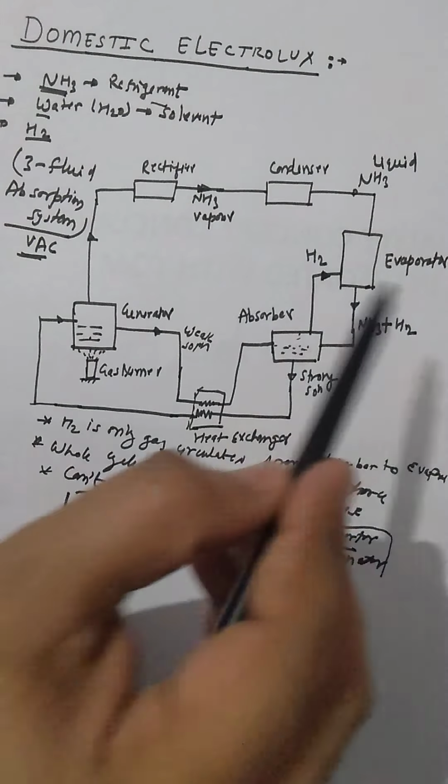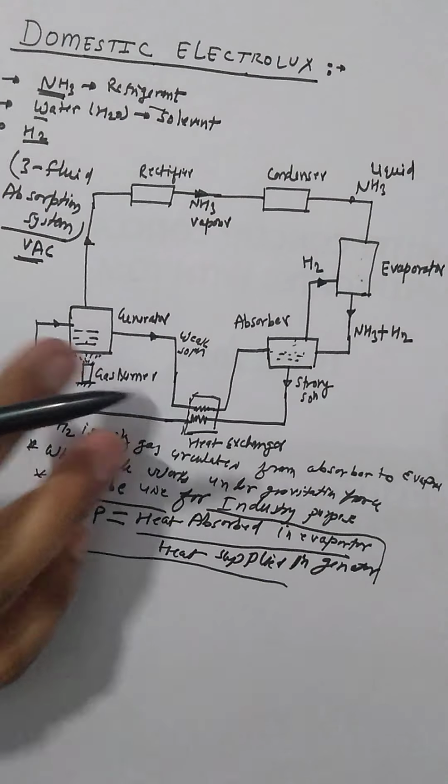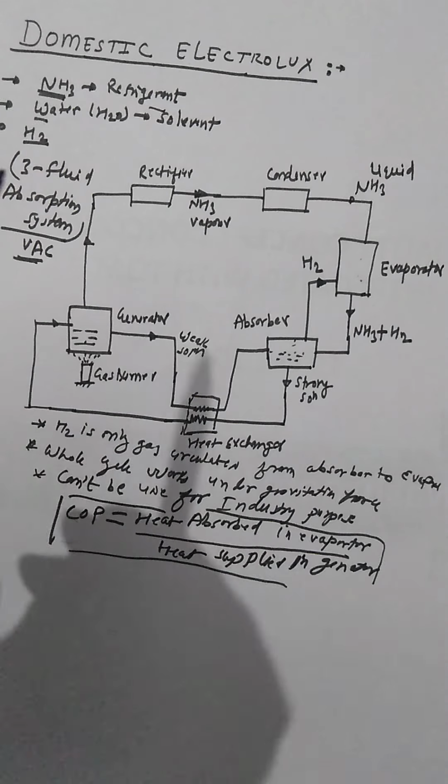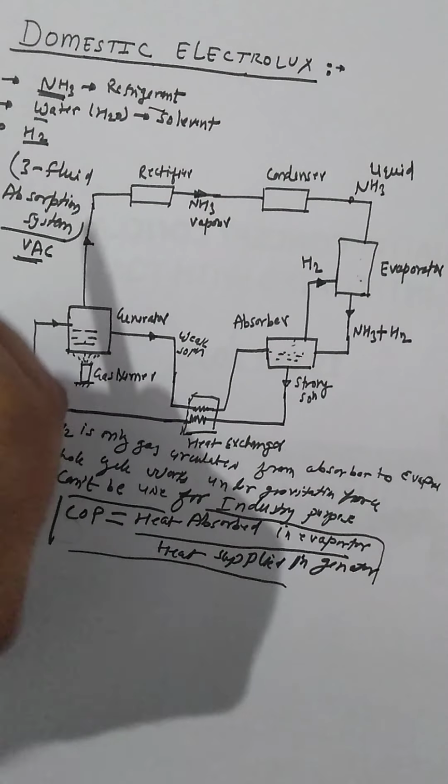So this is a domestic Electrolux. Let me discuss again the main highlight points. First, it is a 3-element cycle, 3 fluid absorption system, a noiseless system. What are the 3 elements?